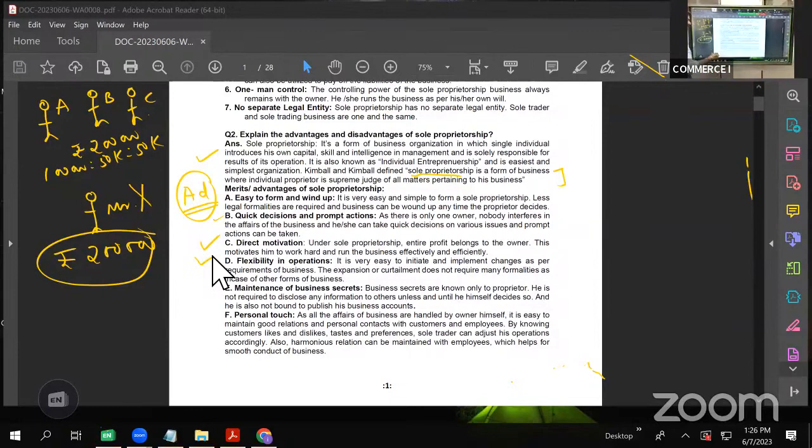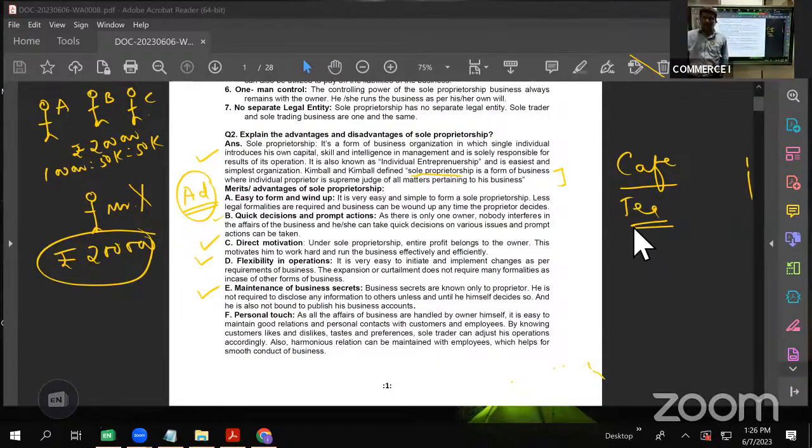Right? That is it. Next, maintenance of secrecy. Obviously, if it is a sole proprietorship, he knows very well. Let us say, for example, there is a restaurant, a cafe. And that cafe prepares a very tasty tea, and it is getting sold like anything.